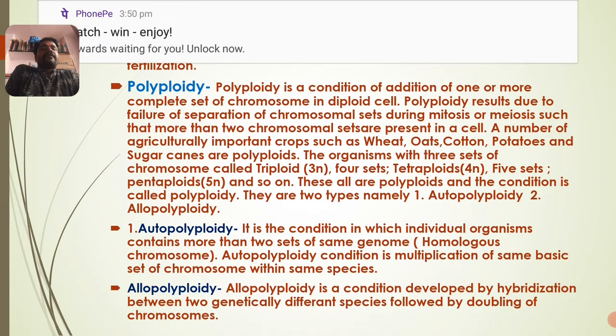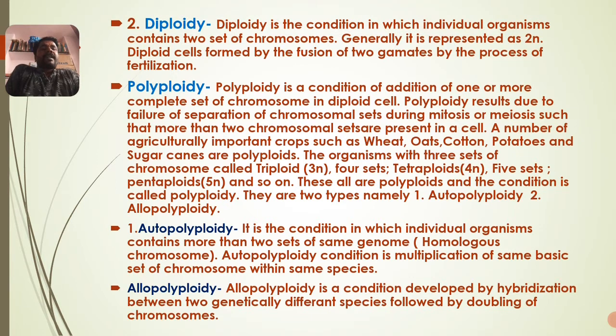A number of agriculturally important crops such as wheat, oats, cotton, potatoes, and sugarcane are polyploids. Organisms with three sets of chromosomes are called triploids, four sets are called tetraploids, five sets are called pentaploids, and so on. These are all polyploids, and the condition is called polyploidy.